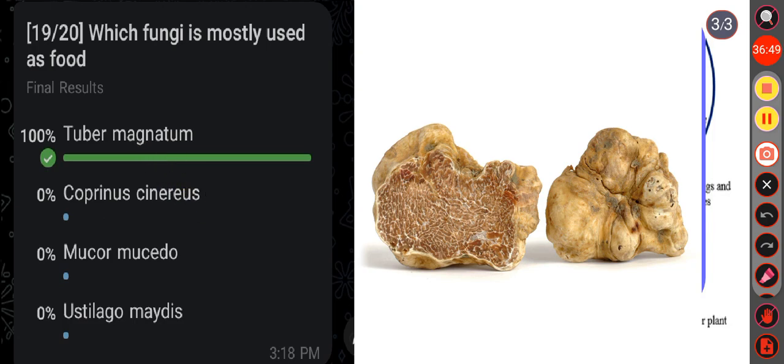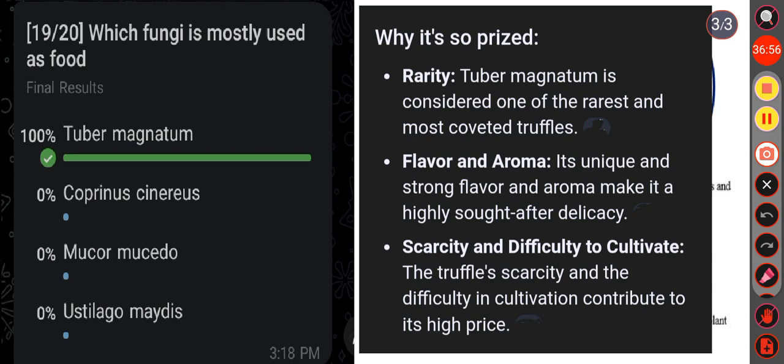Tuber magnatum, also known as the white truffle or Italian white truffle. It is a highly prized and expensive species of truffle known for its unique aroma and flavor, and its cultivation is so challenging, so it is considered as one of the most specific and demanding of all truffles. Okay, so due to its unique aroma and strong flavor, it is used as food.